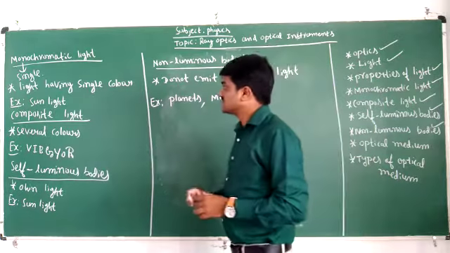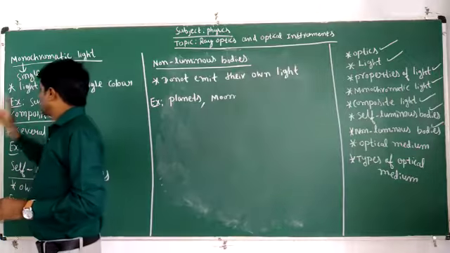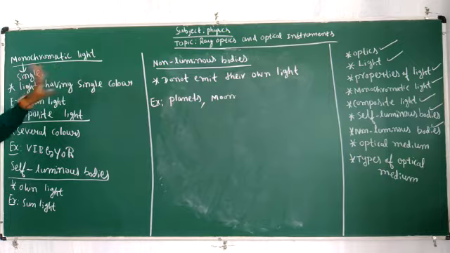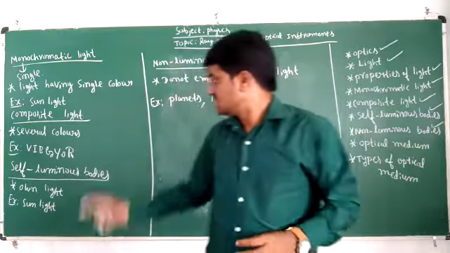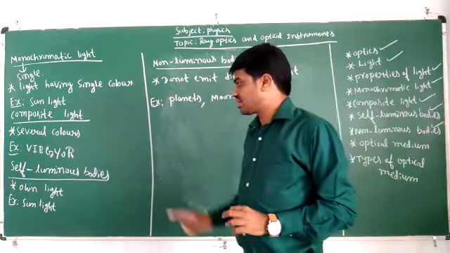Now also we have discussed monochromatic light. Mono means single. That means light having single color is called as monochromatic light. Example, sunlight. Next, composite light. Light having several colors or several wavelengths is called as composite light. Example, Vibgyor.